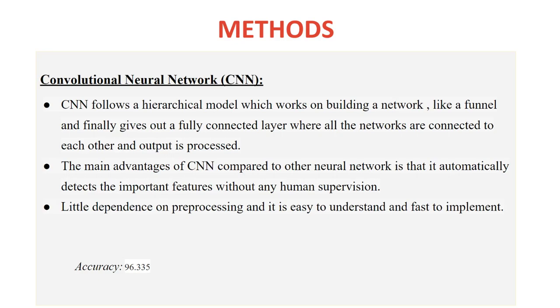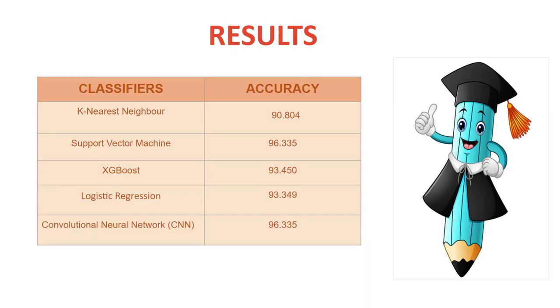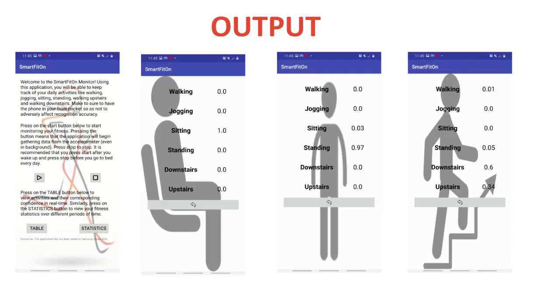Coming to the deep learning model, that is the convolutional neural network. We have used this because the main advantage of CNN compared to other neural networks is that it automatically detects the important features without any human supervision. The accuracy which we obtained is 96.335%. So this is the table of the accuracies which we have obtained.